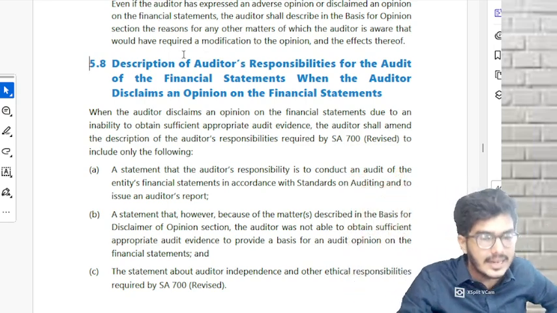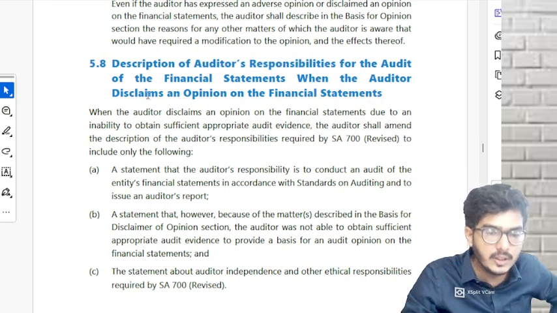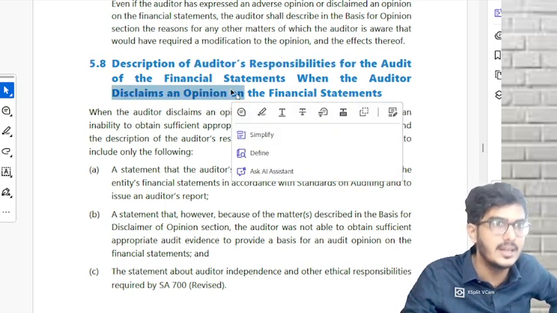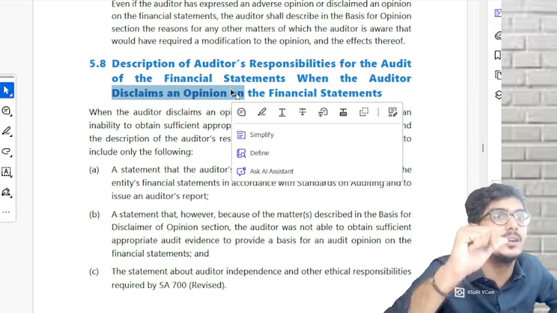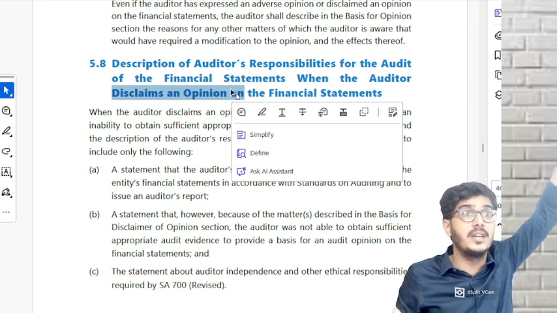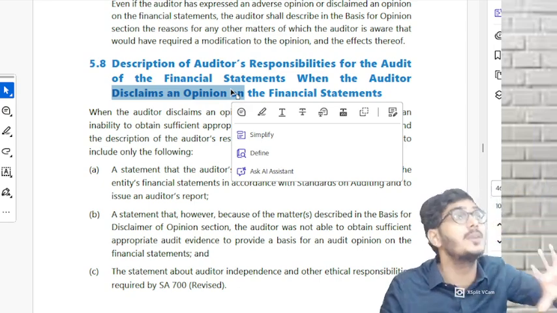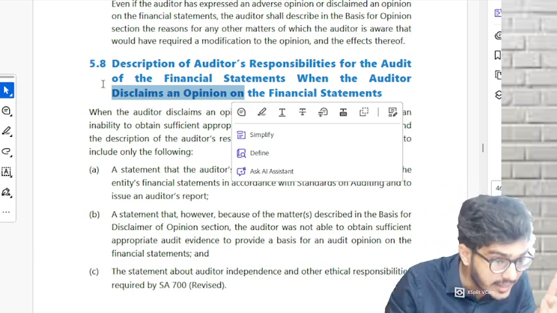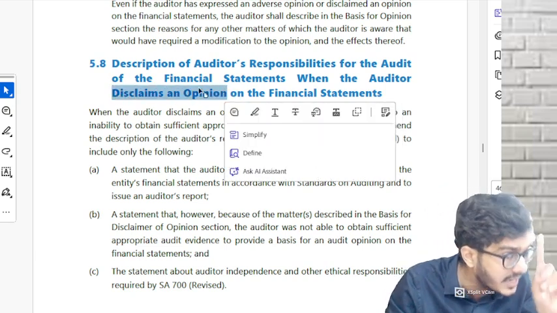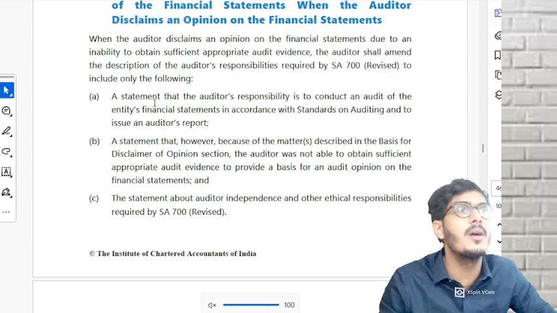So they are telling that for the description of the auditor's responsibility, when the auditor gives a disclaimer of opinion, a few changes are to be made in that particular section. Which section? Auditor's responsibility section. Those 3 paragraphs we did, know? That entire thing has to be changed when you're giving a disclaimer of opinion. It is not other opinions. Disclaimer of opinion.